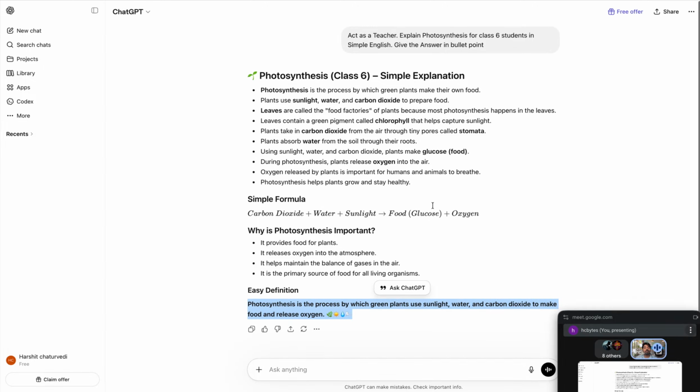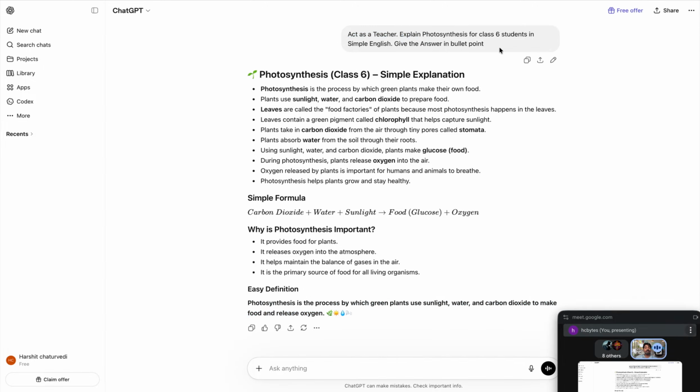That means this is how you write the prompt. Before that, how were you guys writing the prompt? Explain photosynthesis. Okay. Or you might say, explain me a physics question. You just send the question and ask for the answer directly. See, ChatGPT or other AI tools are not to be misused. You guys can use these tools just for learning purposes. That means you don't directly ask for the answer. You ask, just teach me this concept. I don't want the answer directly. I want you to teach the concept, then I'll find the answer.